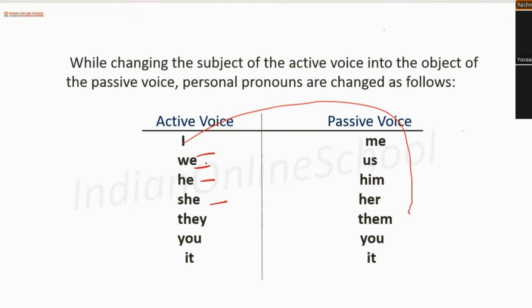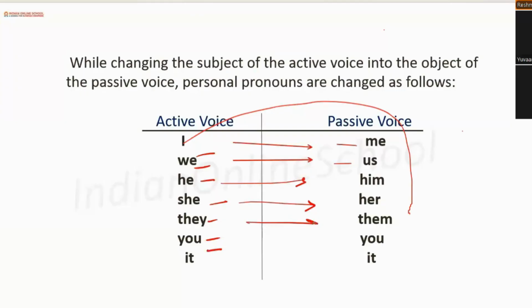Yes. And for these kinds of words, we have a converted version, that is, for I, we will be using me, for we we will be using us, he becomes him, she becomes her, they becomes them, you stays you, and it stays it. Like it and you would be the same thing, and for I, we, she, they, we are converting them so that the sentence sounds more correct and logical.